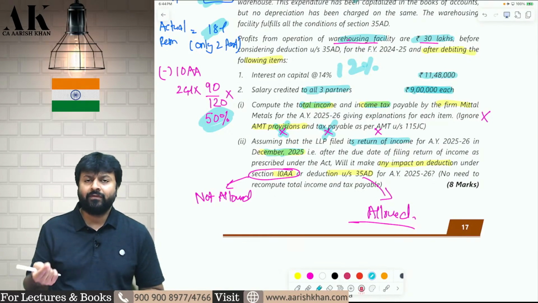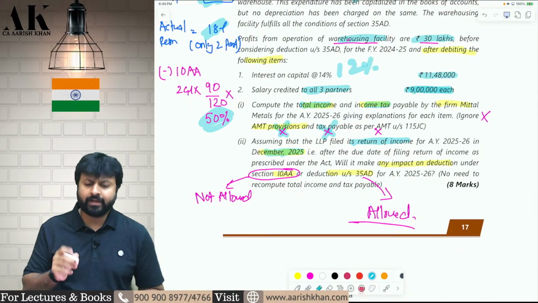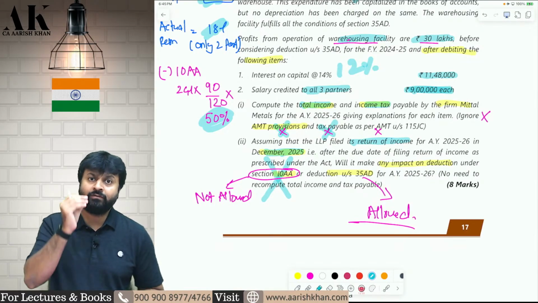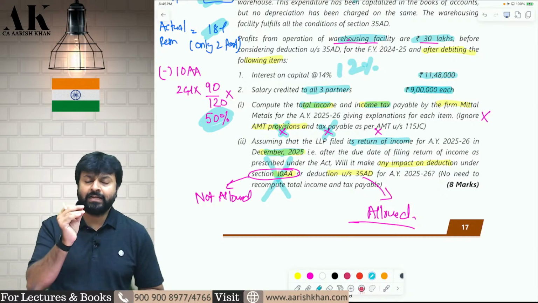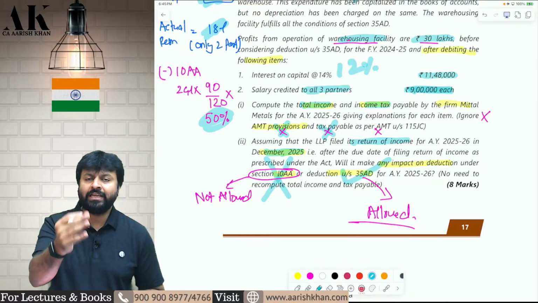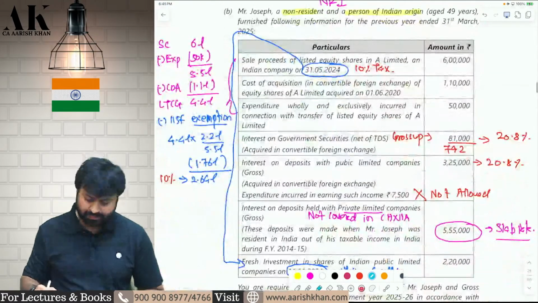The question is whether they will be eligible for 10AA and 35(80). Remember, if you file a late return, then 10AA is not available. Because to claim deduction under 10AA, you have to file the return on time. By filing a belated return, you cannot claim 10AA. But for 35(80), there is no such restriction. You can claim 35(80) even by filing a late return also. I hope it is clear to all of you.